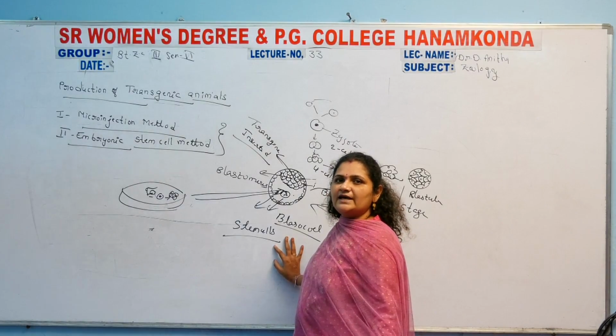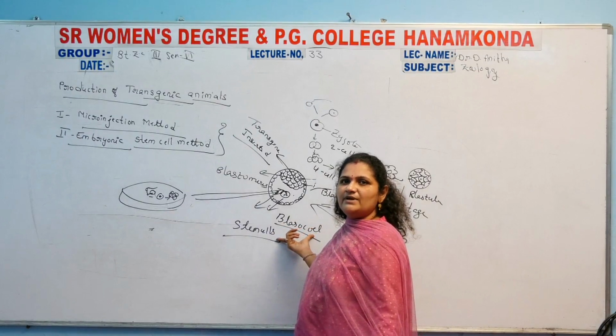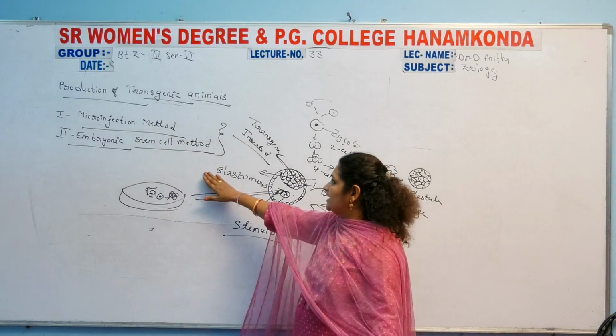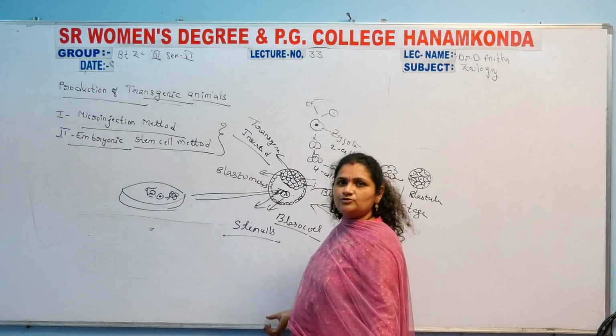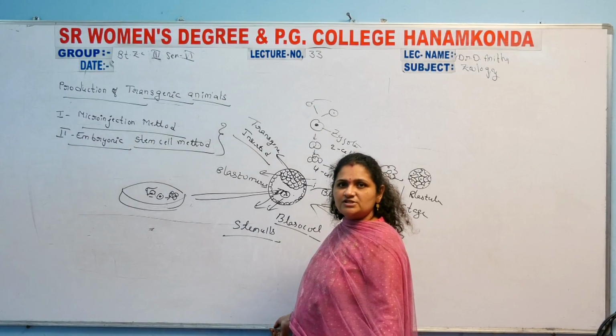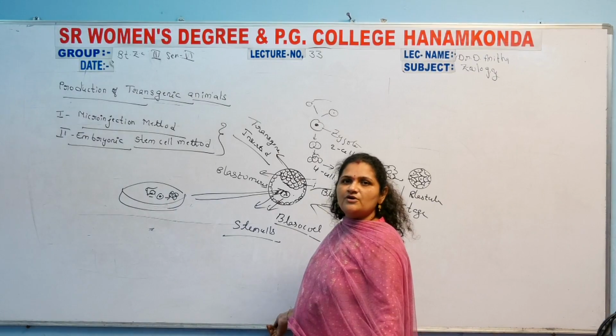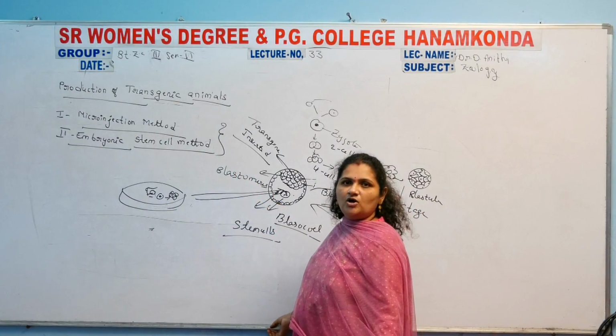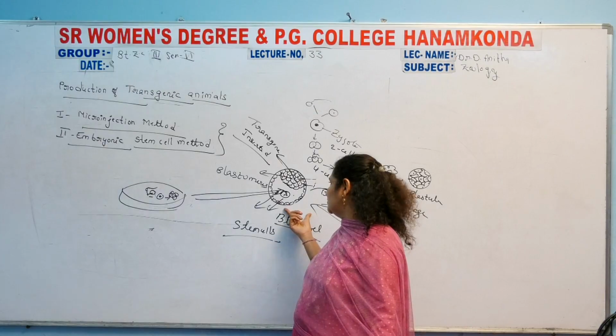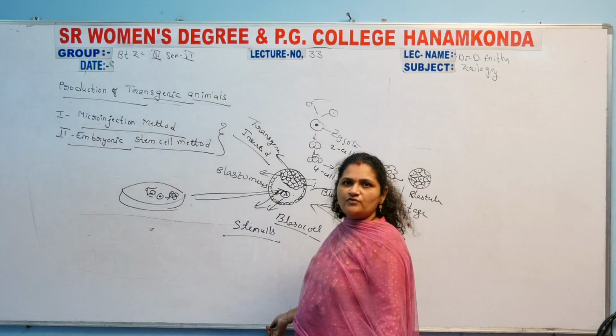That's why the transgene is inserted into the blastocyst stage, and that's why it is considered the embryonic stem cell method. In the microinjection method, the transgene is inserted through an injection before fusion of the sperm cell with the ova. But here it is done after fusion of the sperm cell with the ova, into the blastocyst stage of the embryo.